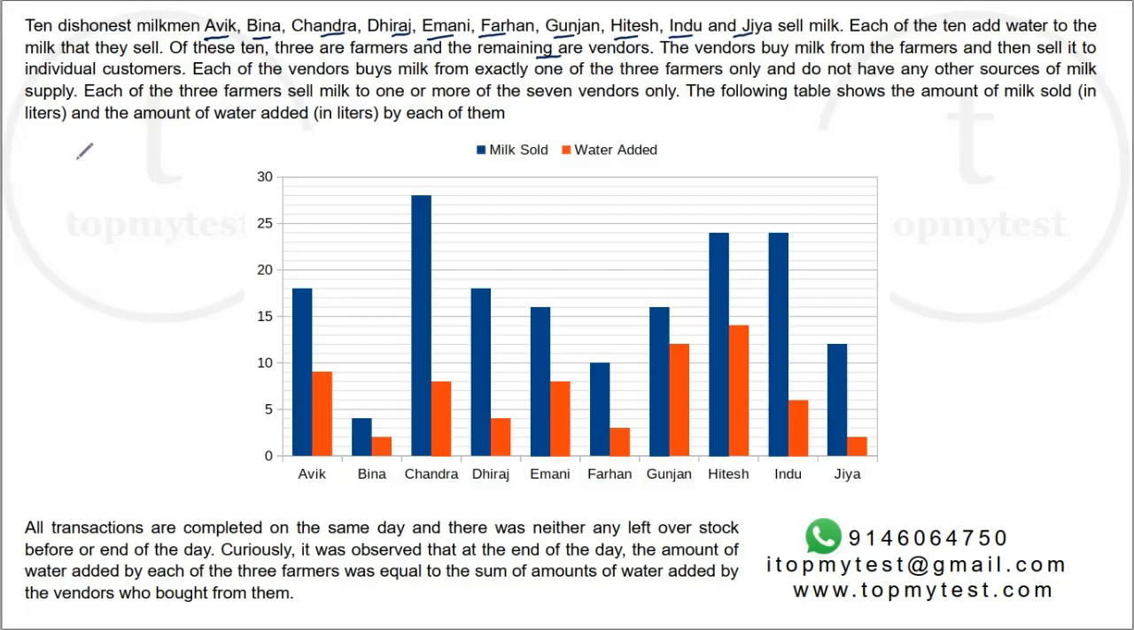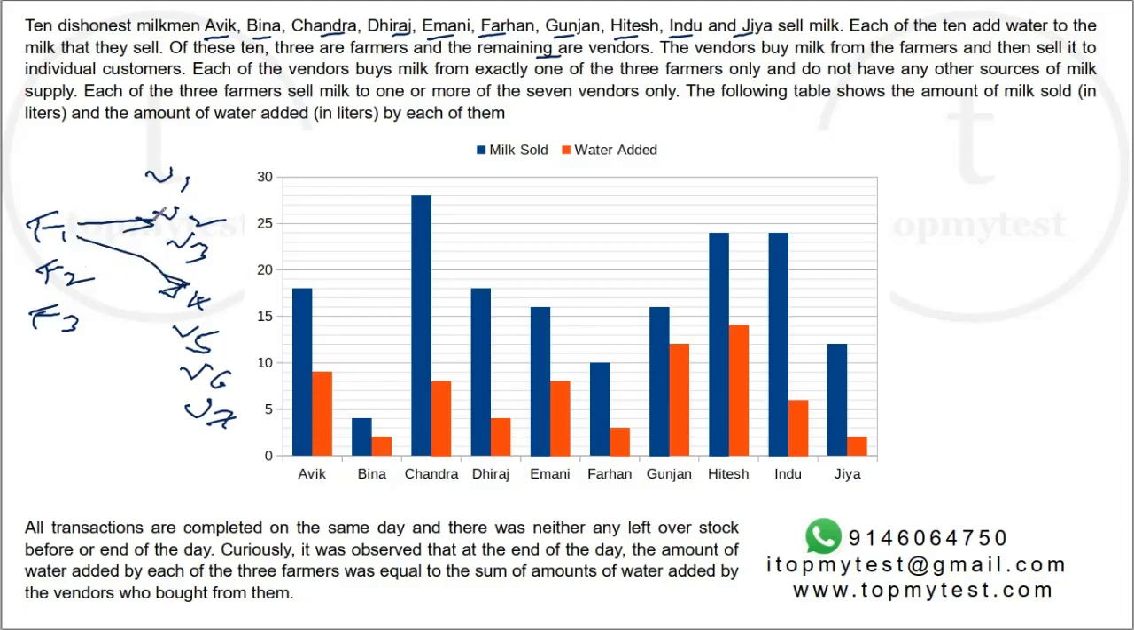Okay, so you have 3 farmers, F1, F2, F3, and you have 7 vendors, V1, V2, V3, V4, V5, V6, V7. So a farmer can sell to multiple vendors, but a vendor cannot buy from multiple farmers. That's what it says. So suppose farmer 1 sells to V2 and V4. Now farmer 2 cannot sell to V2 or V4. He might have to go to V1 and V6. Once this is done, F3 will have to go to the other 3. So each vendor can buy from only one farmer, but a farmer can sell to multiple vendors.